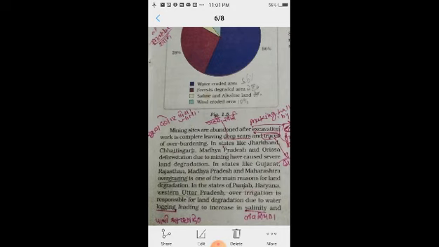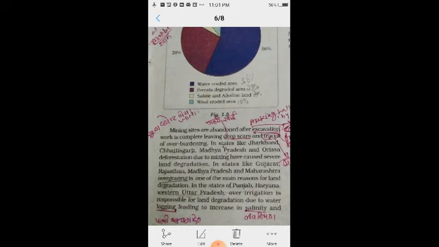In states like Jharkhand, Chhattisgarh, Madhya Pradesh and Orissa, deforestation has taken place. What is the reason? Due to mining, which comes under human activities, severe land degradation has taken place.